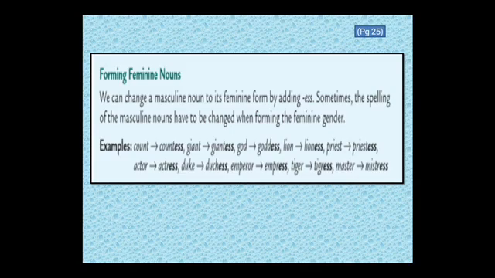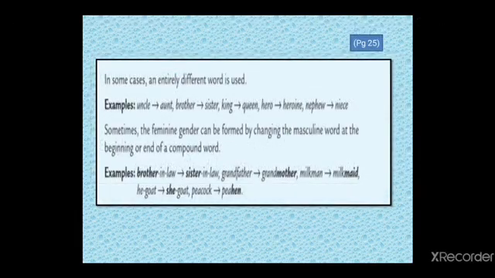For example, count, countess, giant, giantess, god, goddess, lion, lioness, priest, priestess, actor, actress, duke, duchess, emperor, empress, tiger, tigress, master, mistress. So you can see we have simply added ESS. Okay, this is the first rule. Let's see the second rule.